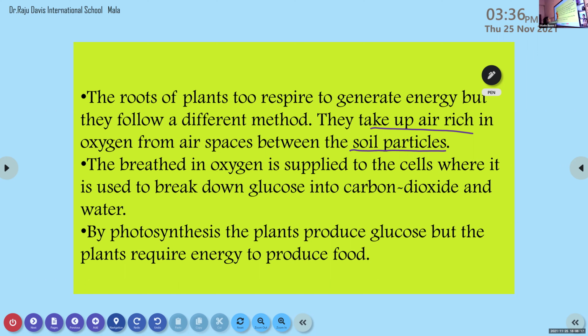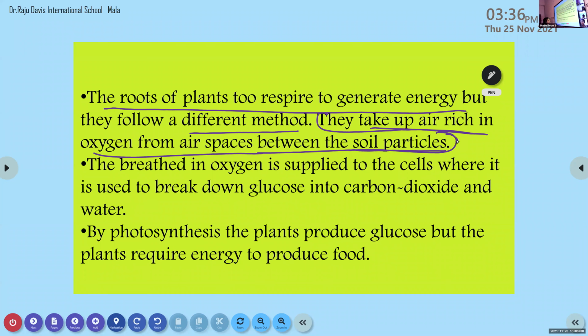So the roots of plants respire to generate the energy, and for that they follow a different method.